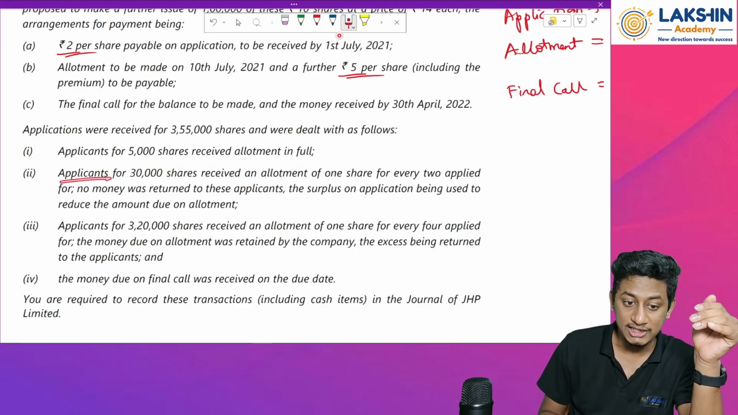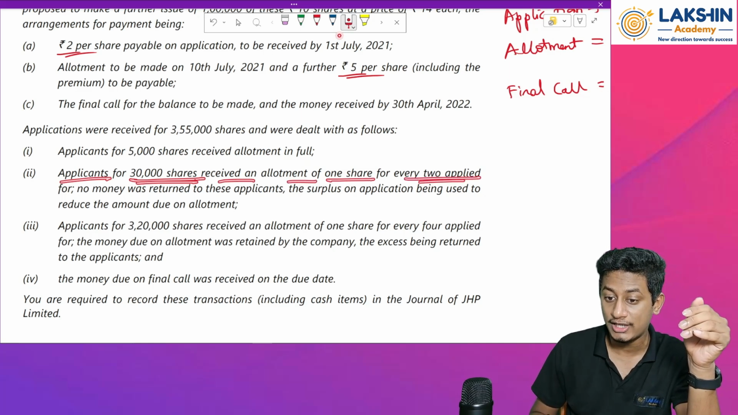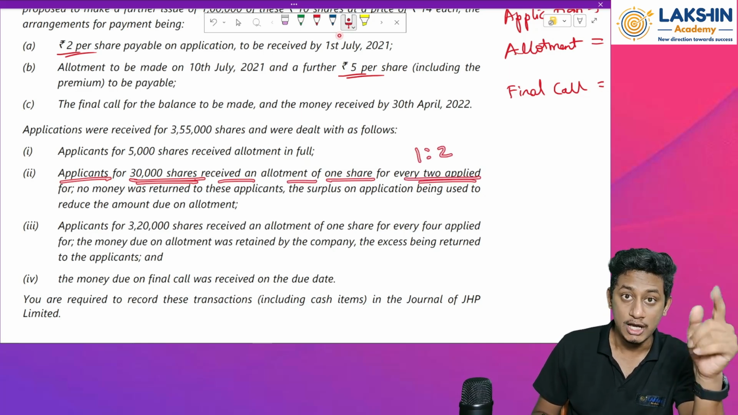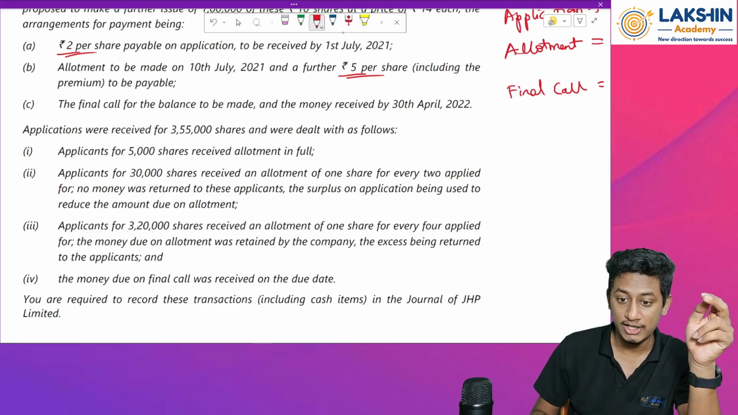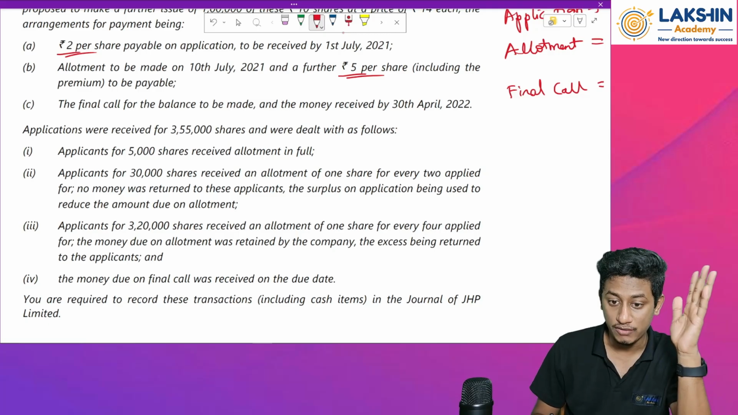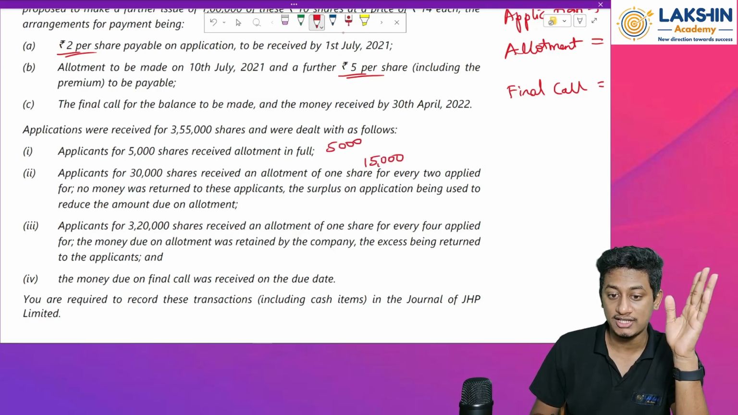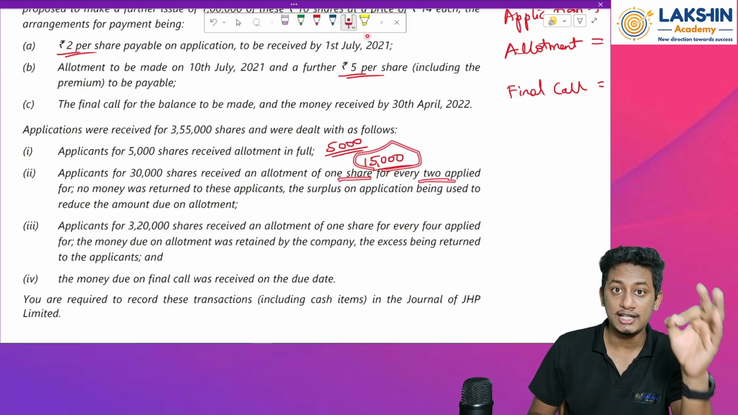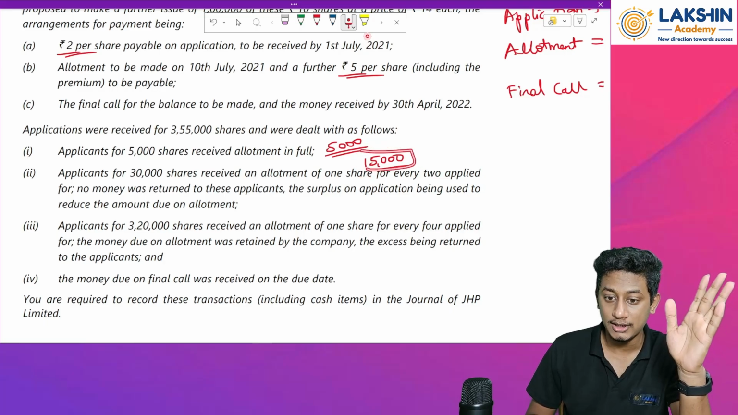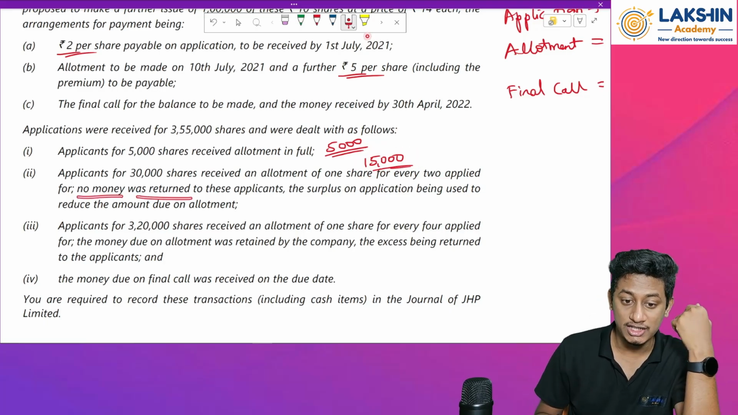Then applicants for 30,000 shares received allotment on the basis of 1 share for every 2 applied. That means a 1:2 ratio. So first of all, tell me how many shares will be allotted over here. Out of 30,000, only 15,000 shares will be allotted, because 1 share for every 2 shares. So 30,000 into 1 by 2 will be 15,000. Clear? No money was returned to these applicants.